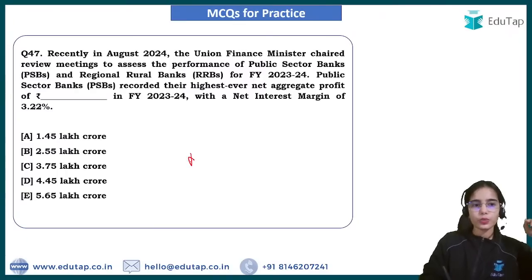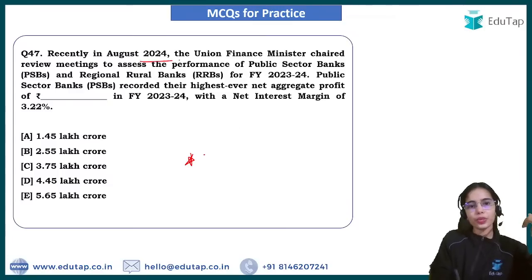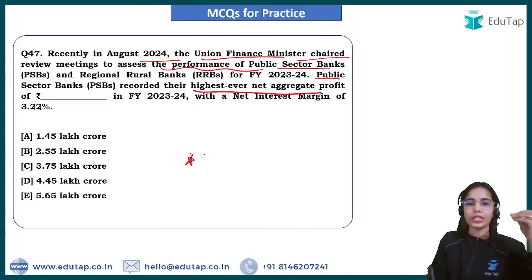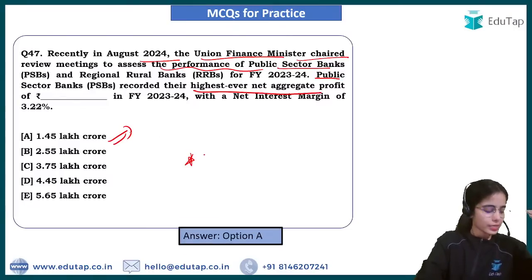Now try to answer this question. Total questions are 70. So recently in August 2024, the Union Finance Minister chaired review meetings to assess the performance of public sector banks. Public sector banks recorded their highest ever net aggregate profit of 1.45 lakh crore. Okay. So A is the answer here.